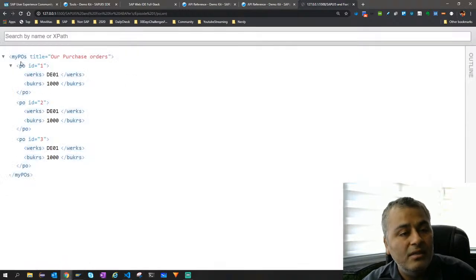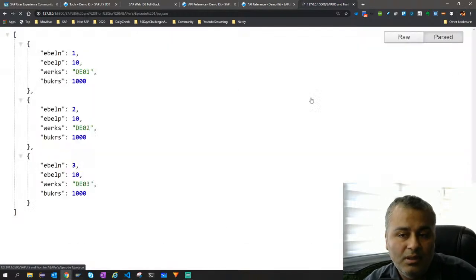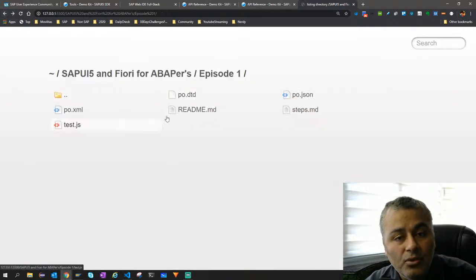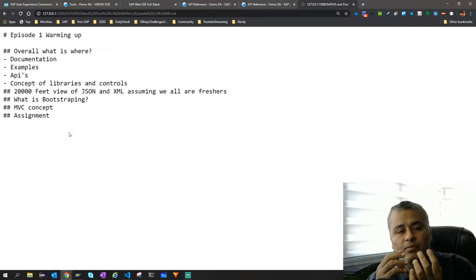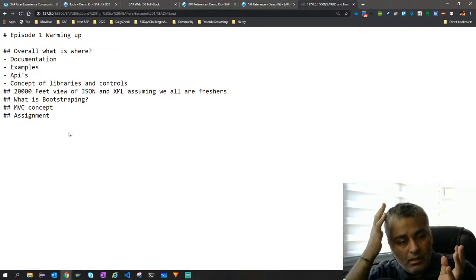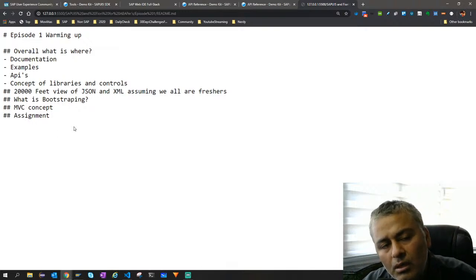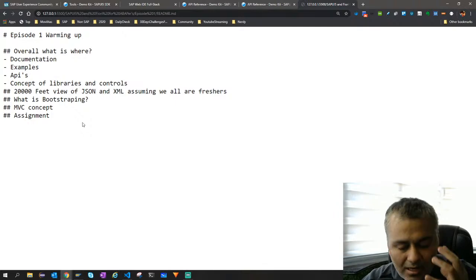So that is why it is important for you to understand the structure of tags, the concept of attributes, and the data we will be using is a JSON one, right? So we'll be using different things also, but JSON is also one of the prominent ones. Okay, so overall, at a very high level, we are trying to understand what JSON is and what XML is. Okay, now we understand the story.